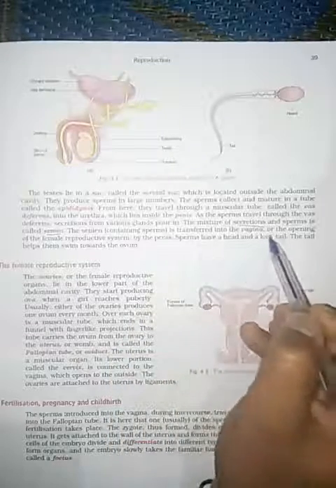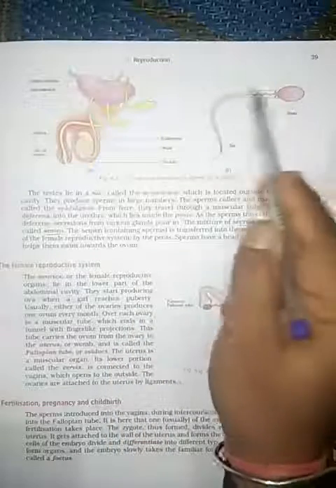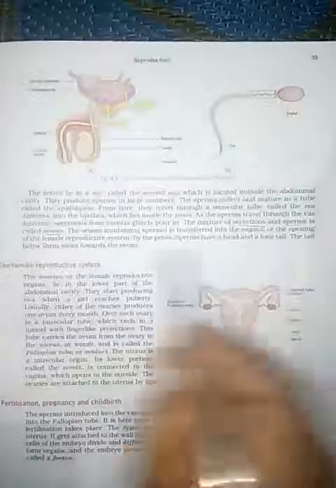Sperm have a head and a long tail. See, this is the sperm, this is the head portion, and this is the tail portion of the sperm. The tail helps them swim toward the ovum. These are the male reproductive parts.